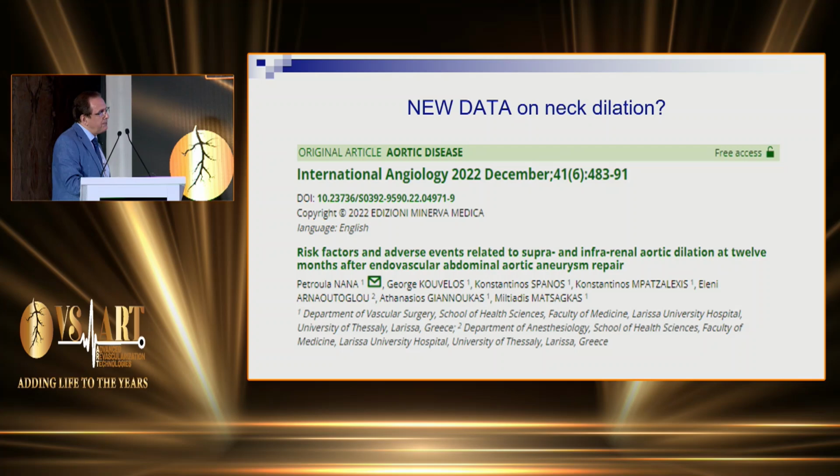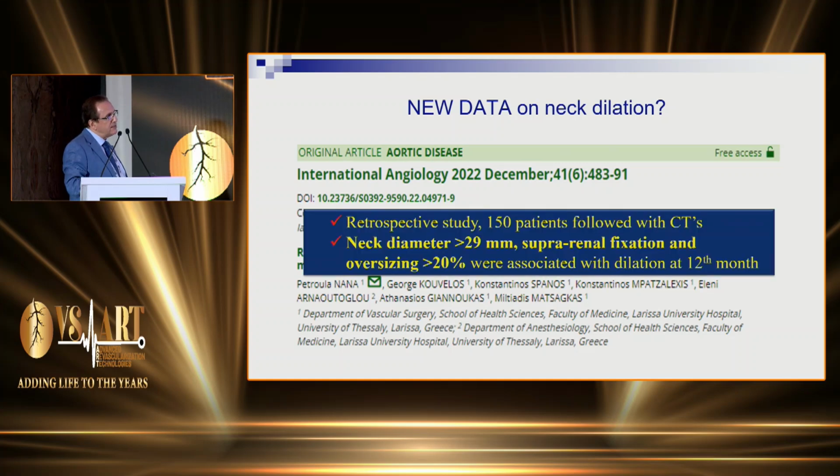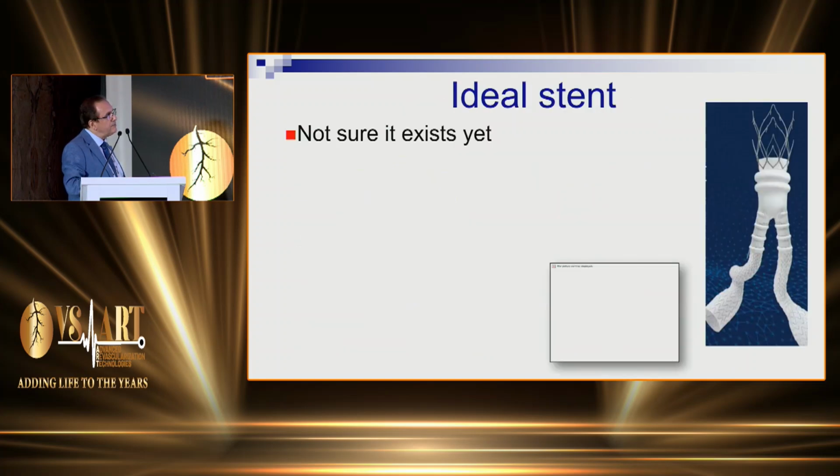Another, again new, paper looked at the risk factors and adverse events related to supra and infrarenal aortic dilatation after EVAR. This is a 12-month cohort study of 150 patients. And again, they came up with the same risk factors: neck diameter more than 29 millimeter, suprarenal fixation, and oversizing more than 20%, all of them causing dilatation of the neck after 12 months. So you can see all the papers came to the same conclusions.